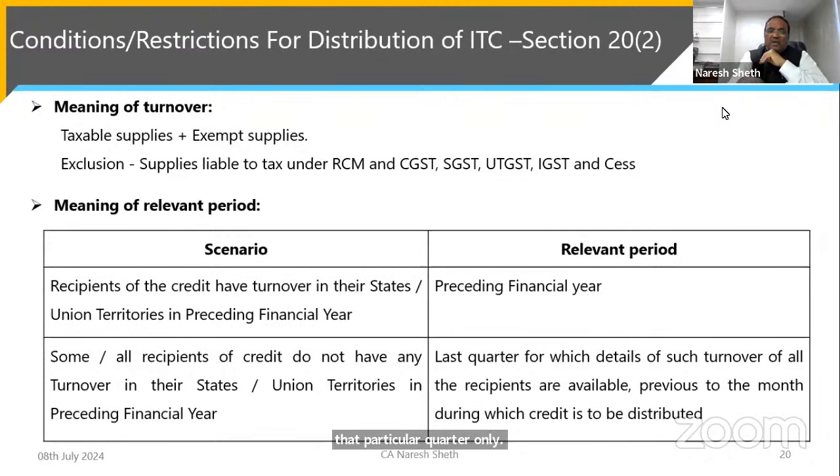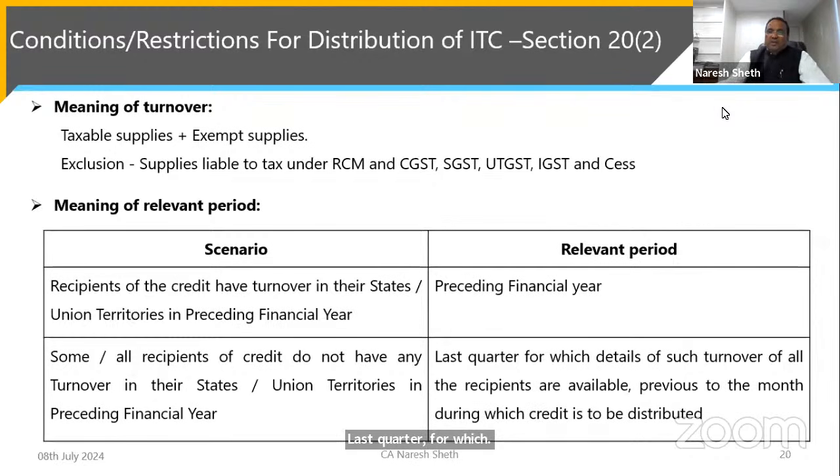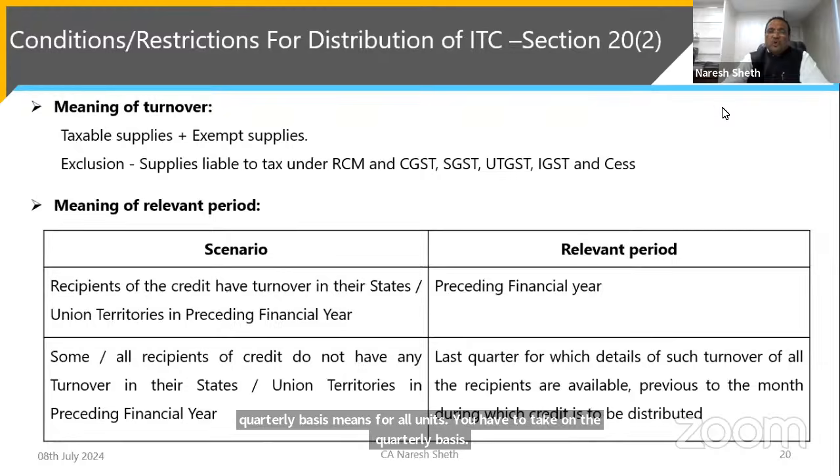So if you read that line again, the last quarter for which details of turnover of all the recipients are available. It means, if one branch or one depot or one distinct person did not have that full year turnover, then you have to go on the quarterly basis. And quarterly basis means for all units you have to take the quarterly basis, and then you have to work out the ratio.